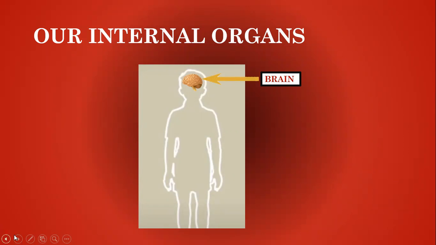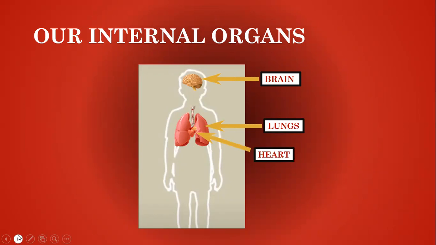Then you will go to your next organ, that is your lungs. These are your lungs. Then comes your heart, and next comes your stomach. These are the common organs which you know, and you can mark them on the paper, and you will come to know from that outline where these organs are situated in your body. Correct? So children, now we are moving on with our chapter, that is internal organs.